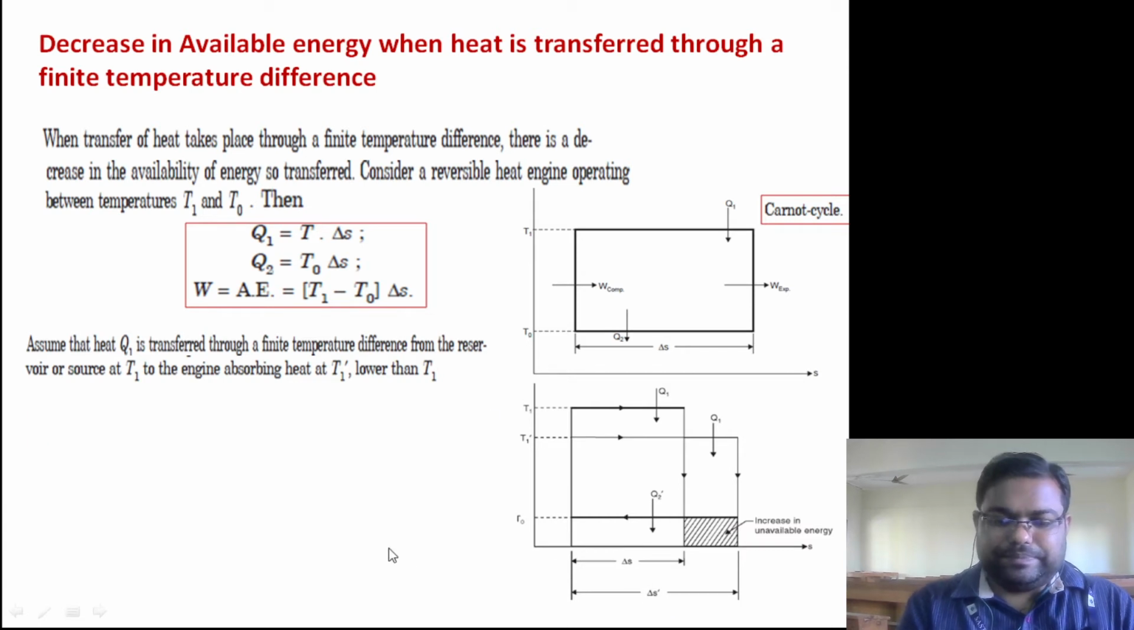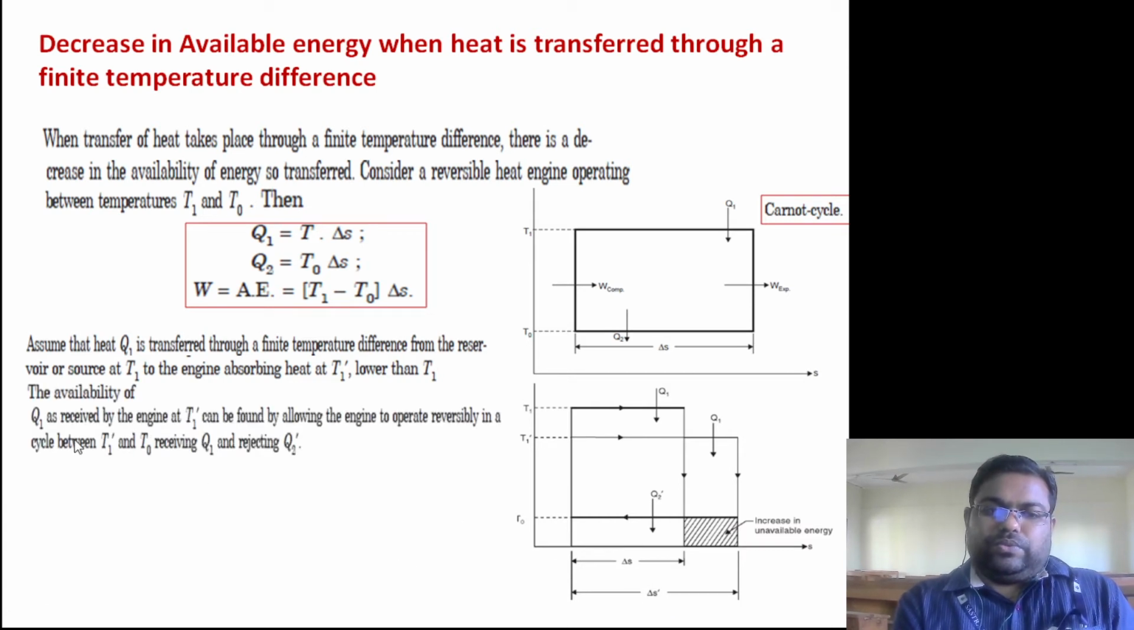So that is the case. So Q1 as received by the engine at T1 dash can be found by allowing the engine to operate reversibly between T1 dash and T naught, right? So this is the thing we want to know: what is the Q1 and heat rejected Q2 dash.